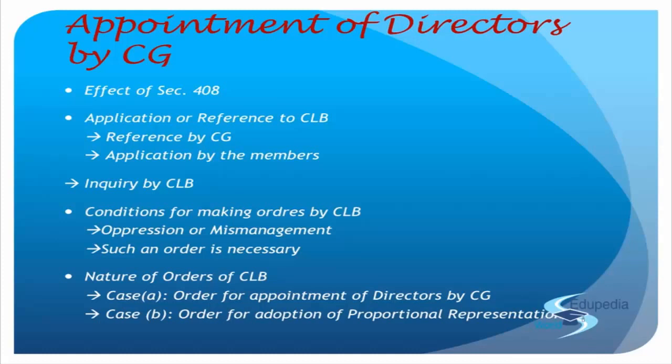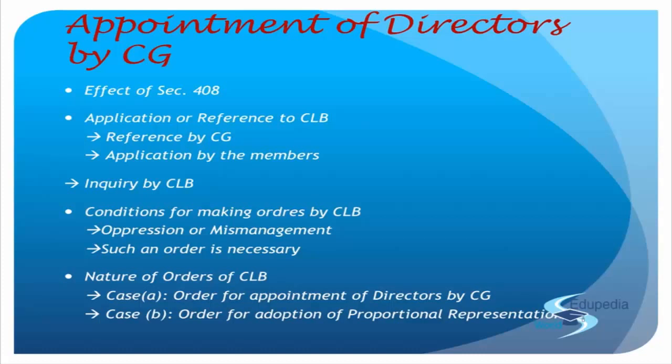In the article, they have to insert the clause that directors will be appointed on the basis of proportional representation, and the number of directors will go up and all those things, right? And then they will make an appointment on the basis of proportional representation, and that will be done within the time frame which has been specified by the company law board. And then the company law board may also further order a certain number of additional directors to be appointed into the board of directors. And once that order has been made by the company law board, right, then the central government may appoint the additional director, right? And that will also be based on the order that has been given by the company law board, right?